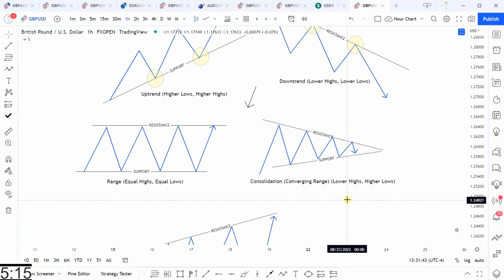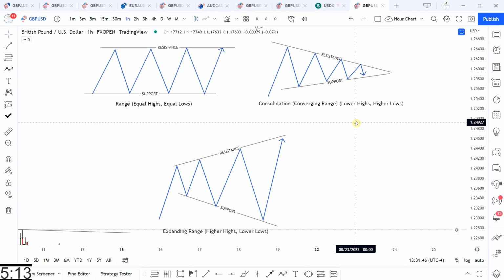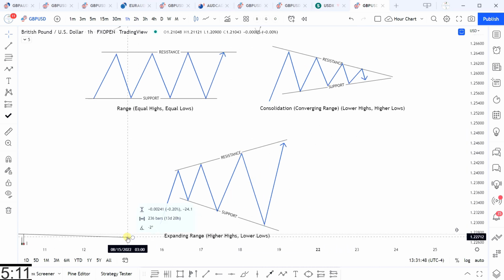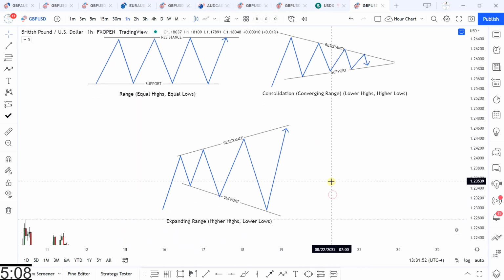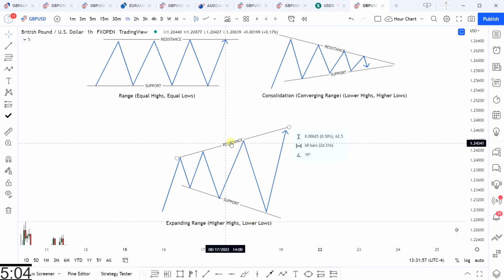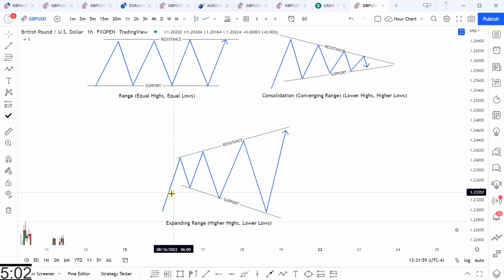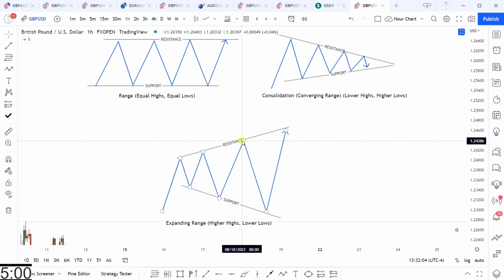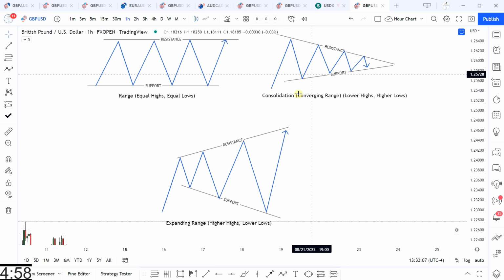Another variation of a ranging or sideways market is an expanding range. Now with the expanding range, price is making higher highs and lower lows in between an area of support and resistance as price makes ever increasing trading range. Both of these patterns, just like the regular range, will eventually have a breakout.